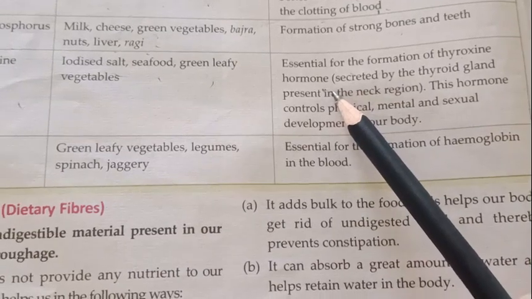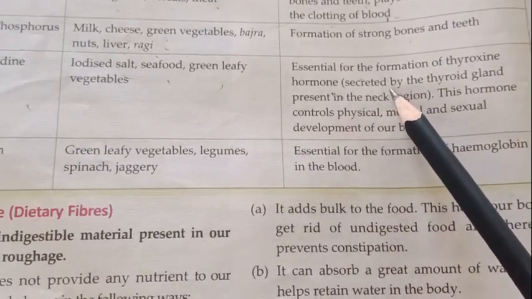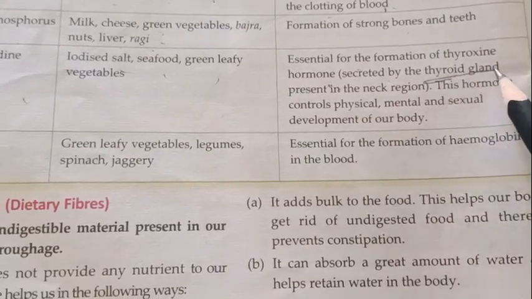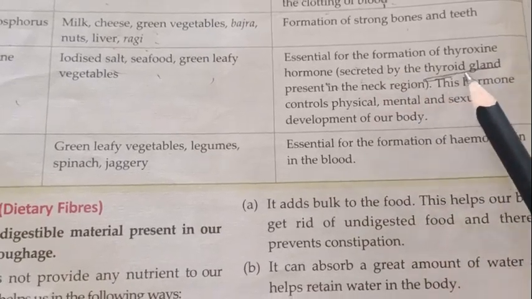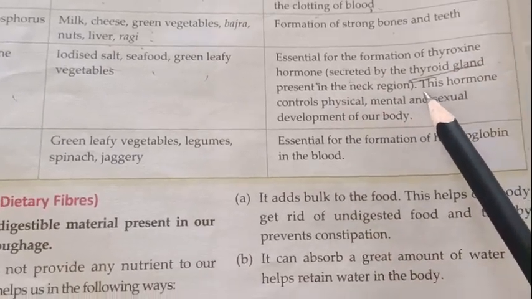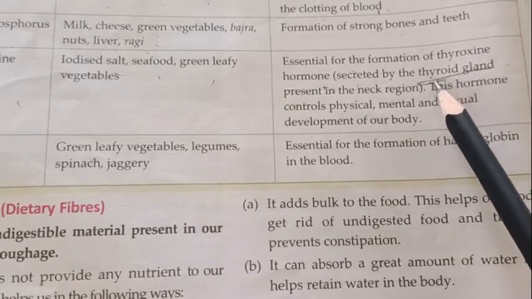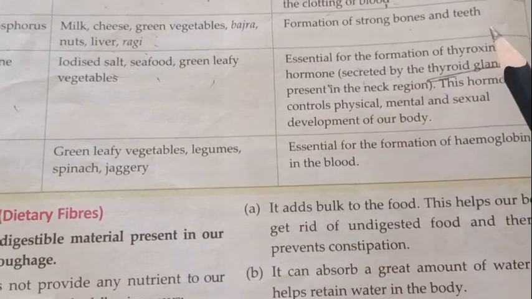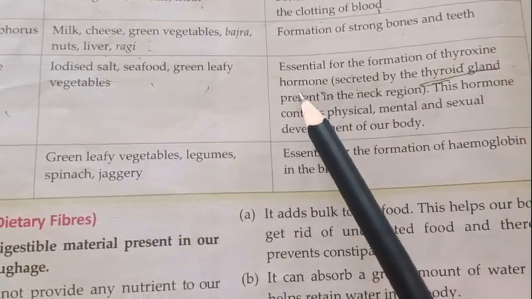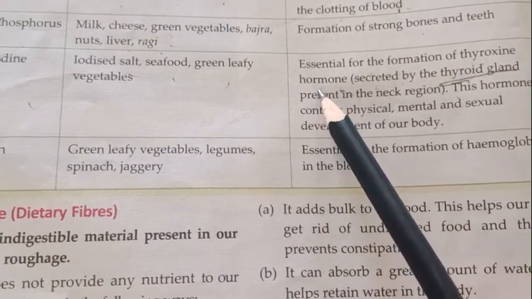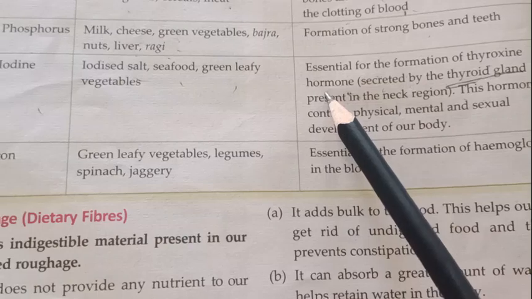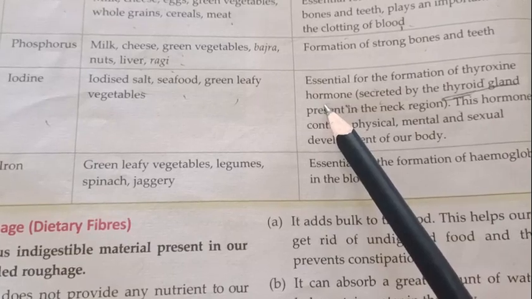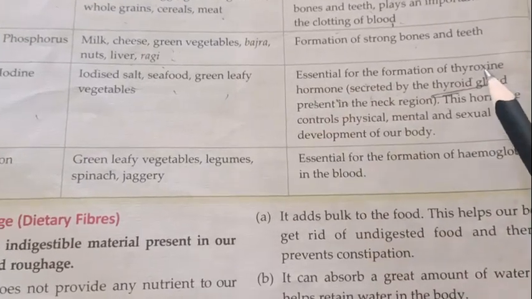And who secretes this thyroxine hormone? As we know, in the neck region there is one gland present. Okay, what is the name of that gland? That is the thyroid gland. So it is secreted by the thyroid gland present in the neck region. And this thyroid gland secretes the thyroxine hormone. Now, hormone means what? These are chemical substances which are necessary for the normal, proper functioning of our body. Okay. So the thyroid gland secretes the thyroxine hormone.